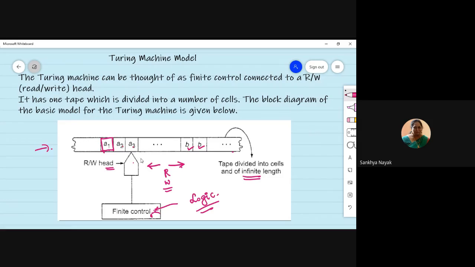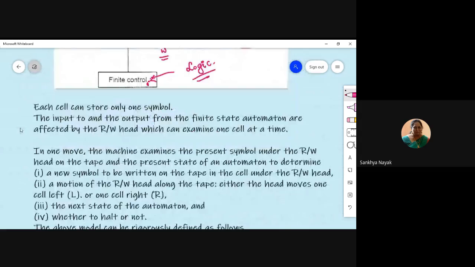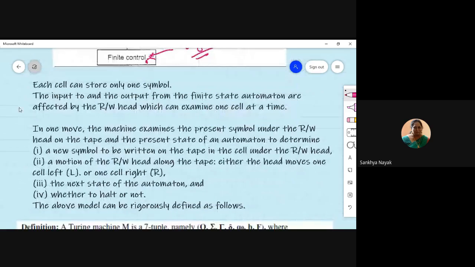So that's determined by the finite control. Okay, so things to remember now: every cell can contain only one symbol. The input and the output of this finite automaton are affected by the read and write head. Read and write head means the one which will be over a cell.